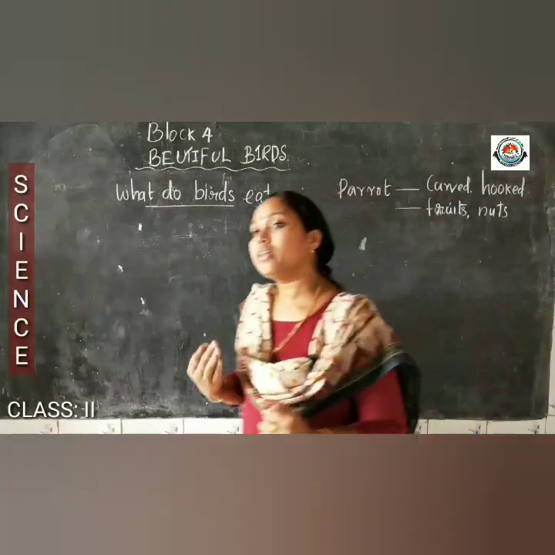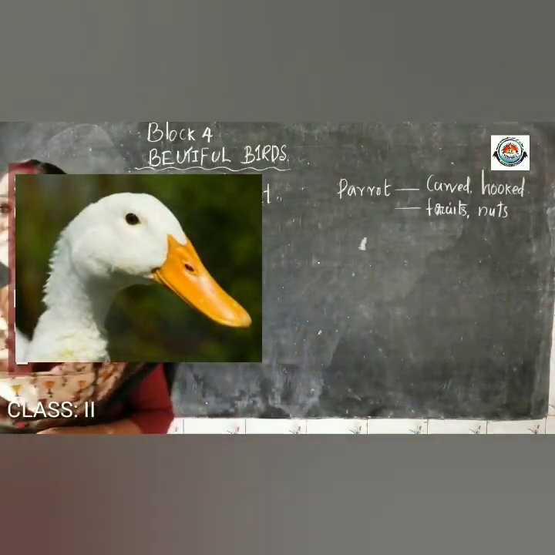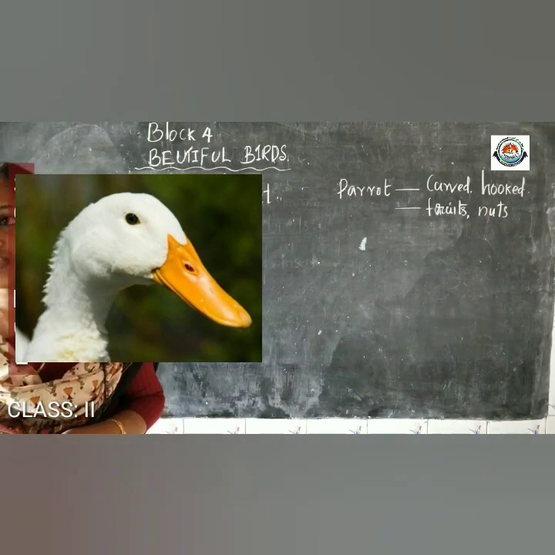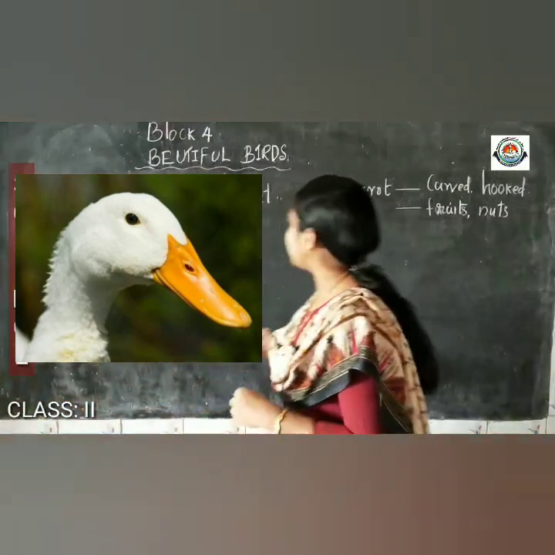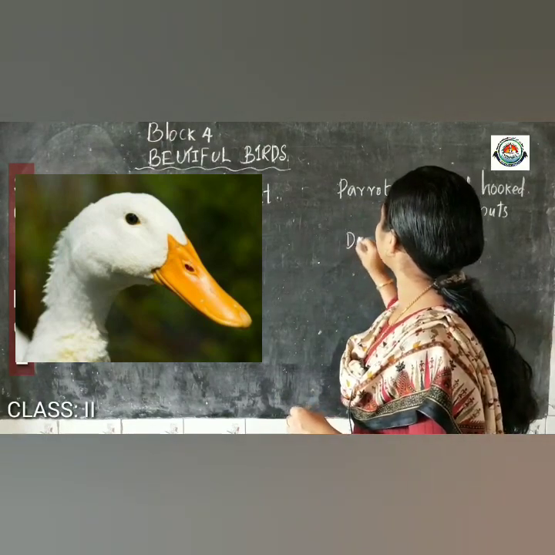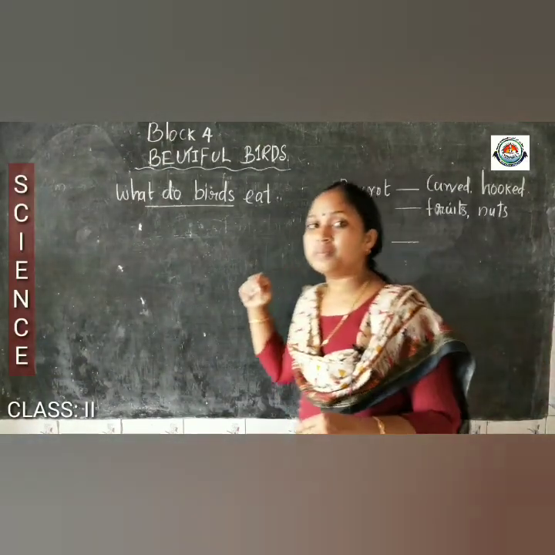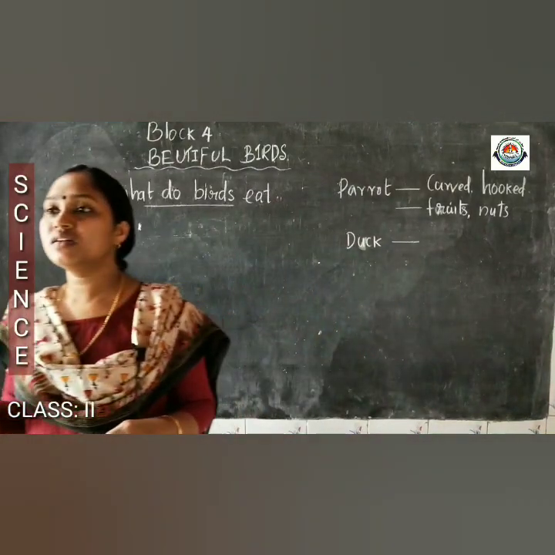Then you just look at the next picture, all of you. Which bird is that? Yes, it is a duck. Very good. What kind of beak do they have?